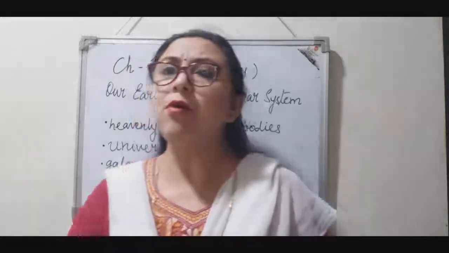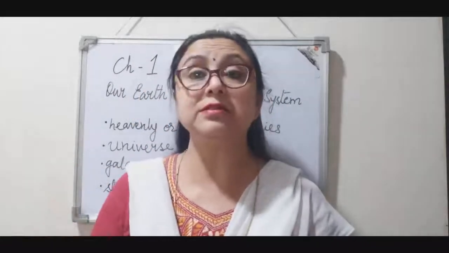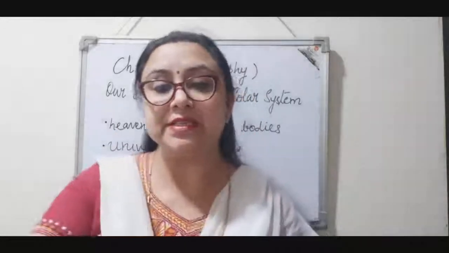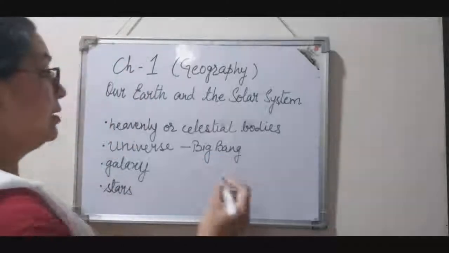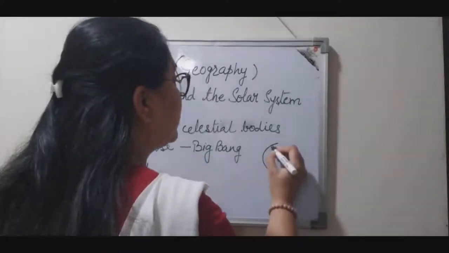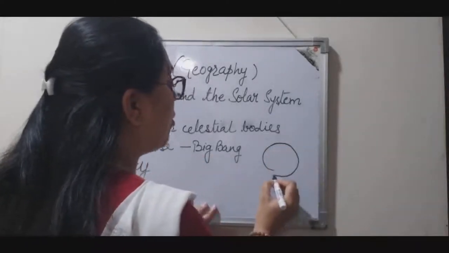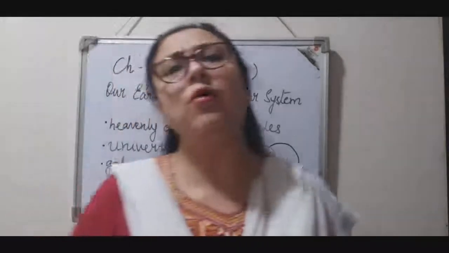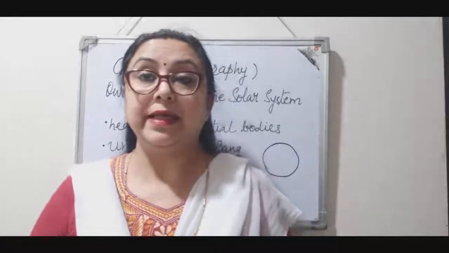So children, long time ago, millions and millions of years ago, everything was concentrated in a big ball, right? There was a big ball of hot burning gases, right? Long time ago. And then what happened?